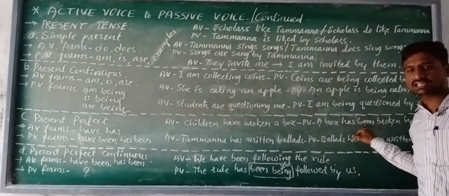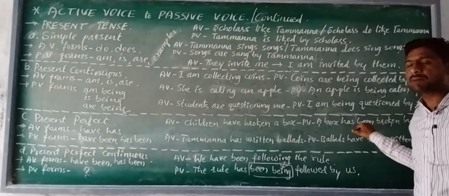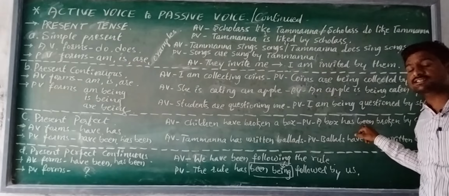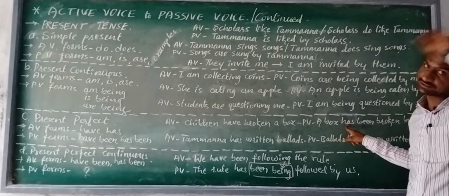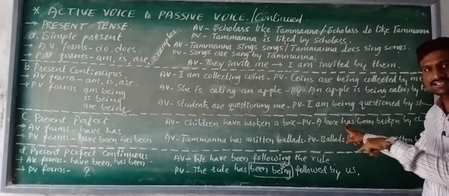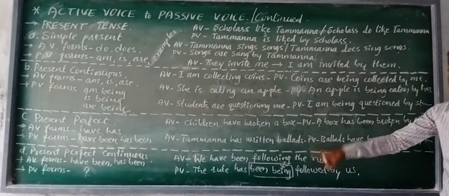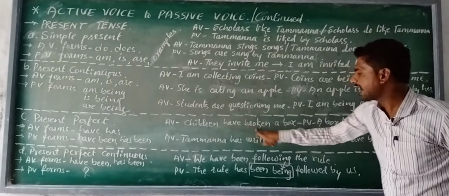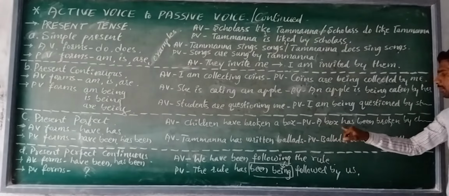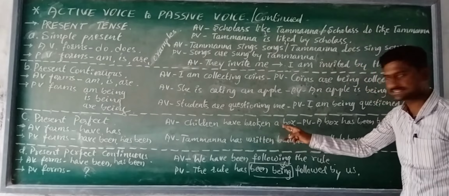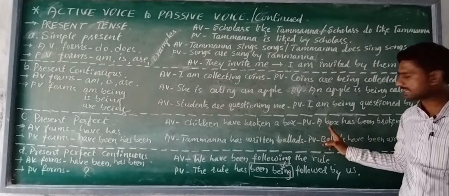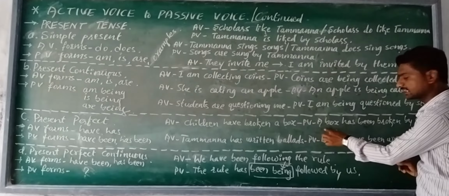In the last class, in the past perfect tense, we used "been", but instead of "has", we used "had". Here we use "has" and "have". See, children have broken a box. A box has been broken by children. The box is shifted into the place of the subject in passive voice. A box is a singular subject.